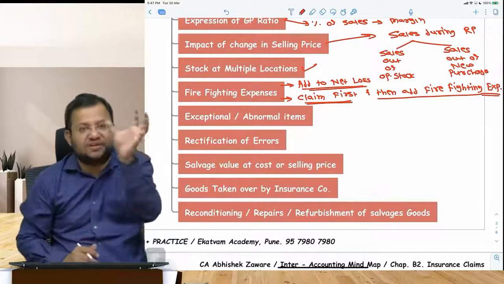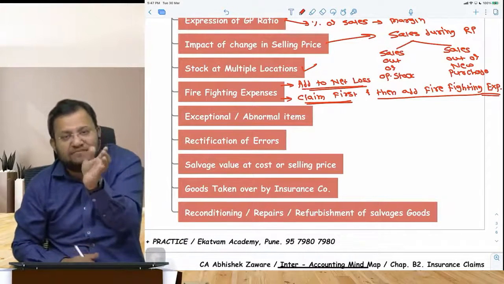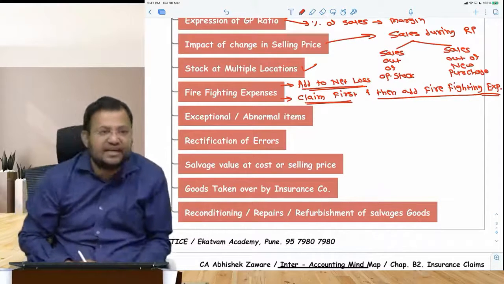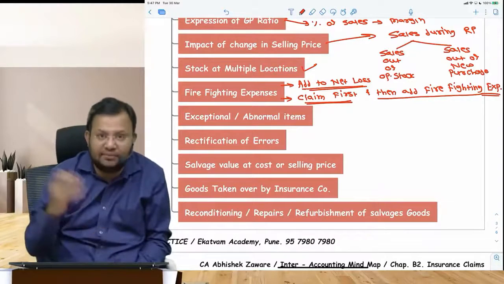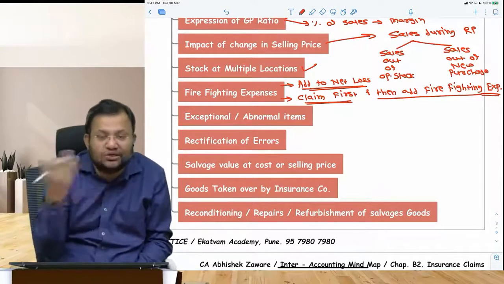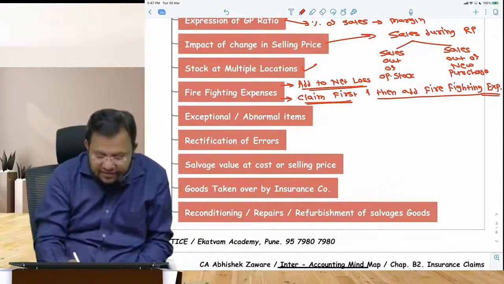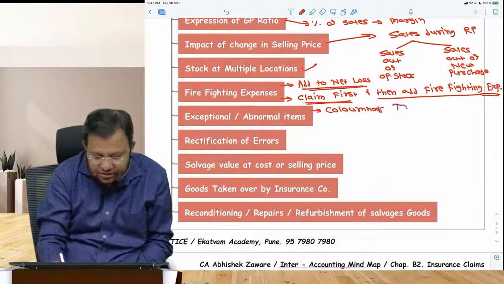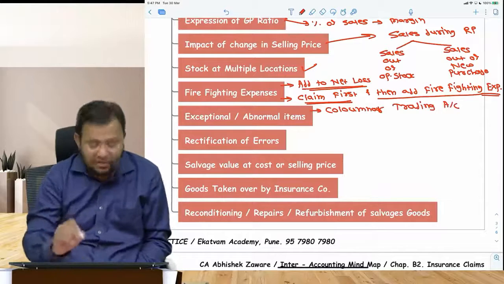Though I personally find the first method to be logical. Net loss is equal to stock in the godown at the time of fire minus salvage value plus firefighting expenses. That is method 1, but there does exist another treatment also. So you should write a note about the other treatment. Whenever there are exceptional or abnormal items, you should prepare a columnar trading account. What are exceptional items? Items having a different profit margin.